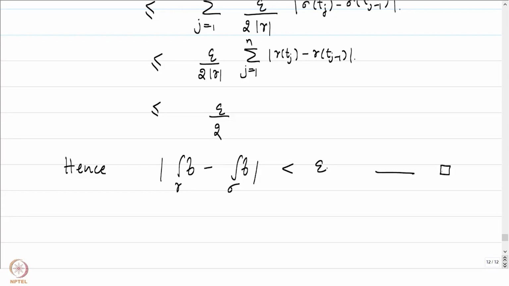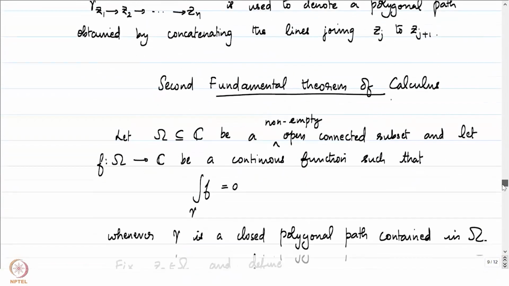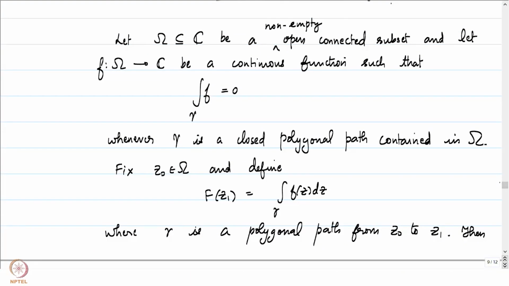Let me now go back to the fundamental theorem of calculus, which stated the hypothesis in this manner. We can now replace closed polygonal paths by closed rectifiable paths. Okay, that is good.